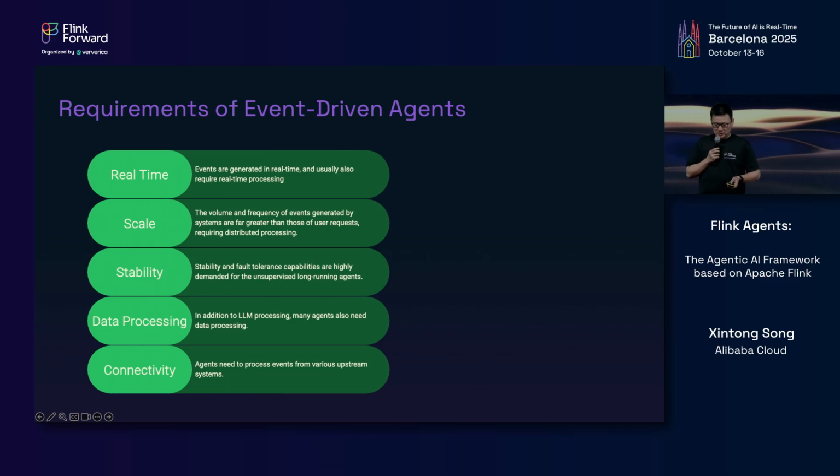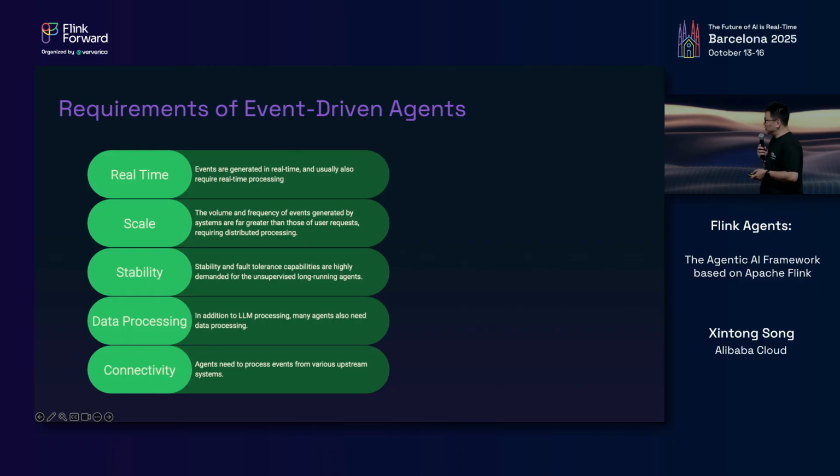The second thing is scale. The agents need to be capable of processing large amounts of input, because the volume and the frequency of the events generated by systems are way more than user requests. So we probably need distributed processing.